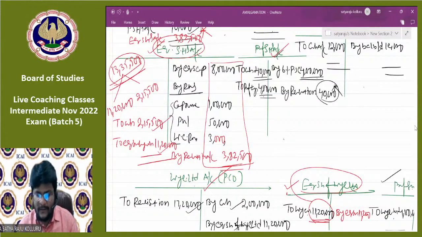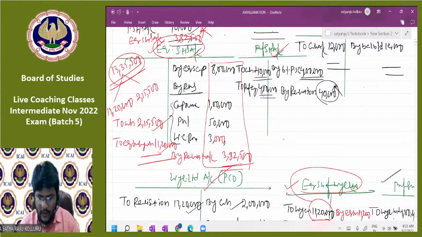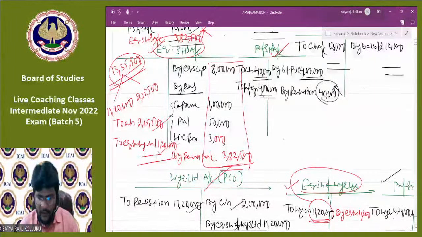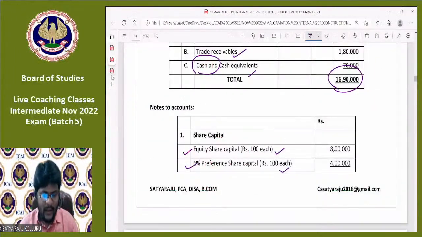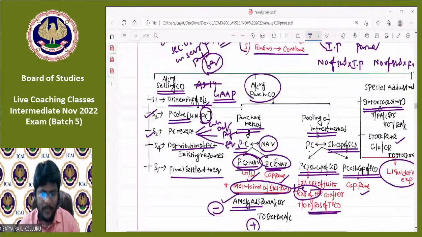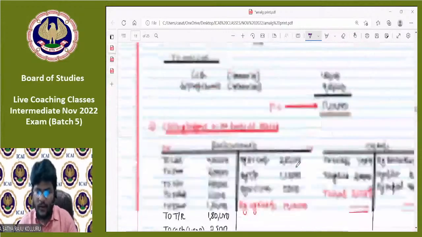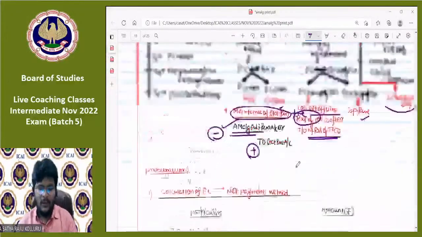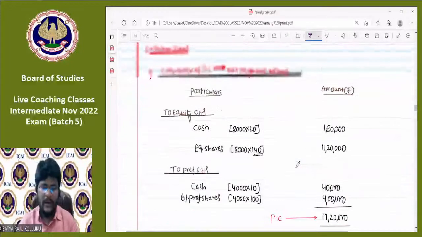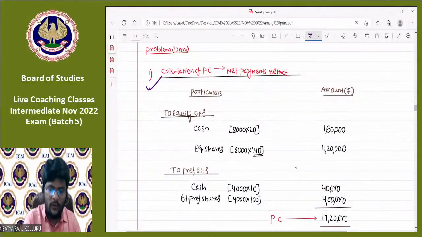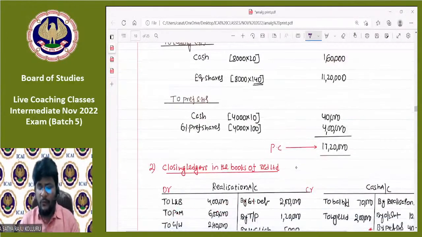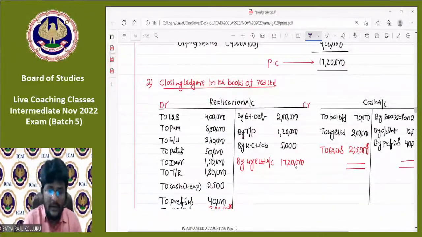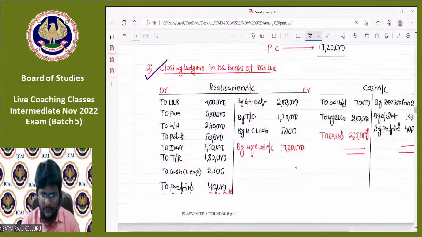And one more thing, guys, the same issue I already clearly put in my notes as well. If you check here, no worries. Problem number 1, calculation of PC part, I did in my notes clearly with a beautiful presentation, and closing the ledger books in the books of Z Limited.